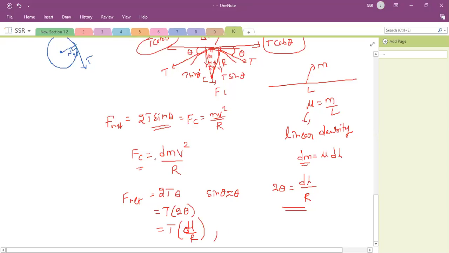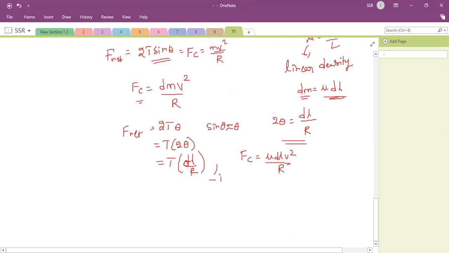But that is equal to Fc. What is Fc? dm into v square by r. But dm is mu dl, so Fc is mu dl into v square by r. Take these as equation 1 and equation 2. The tension force, that is F net, provides the necessary centripetal force, so 1 should be equal to 2.